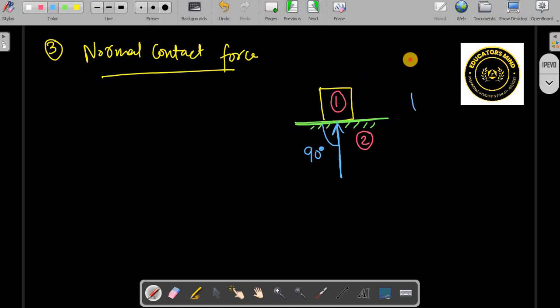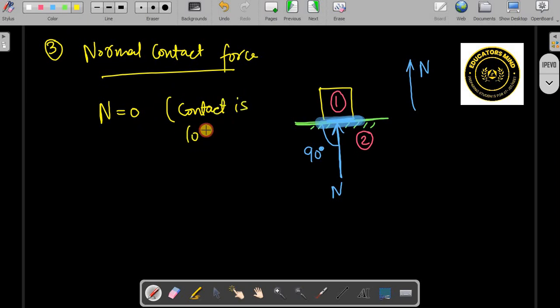So you may show that it is like this, that's the normal force, but why we are representing it, because at the contact surface we have to show this is the contact surface, right. So at that contact surface we should show this. Okay, this is how we can show the normal contact force acting. And suppose there is no contact force, that means contact is lost. So normal is equal to 0 means contact is lost. The body may separate also. Okay, right? This is what is normal.